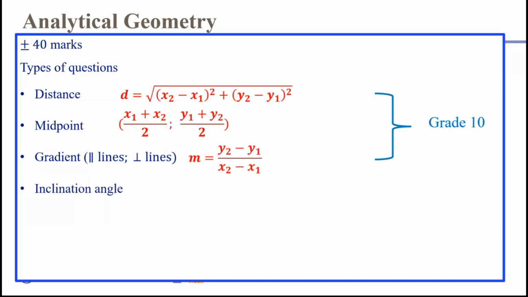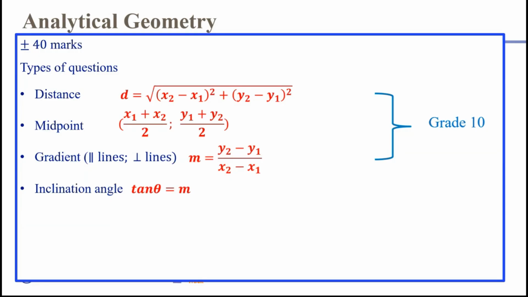In grade 11, we then focused on the angle of inclination, as well as using that to find angles away from the x-axis, tan theta equal to m. With this formula, I want to stress again, ladies and gents, that tan theta equals m is at the x-axis. Working out the angle of inclination, it has to incline from somewhere, and that somewhere is the horizontal x-axis. So if they do ask you to work out an angle away from the x-axis, there are multiple ways. You can move over to using your trig rules, so maybe sine rule or cos rule.